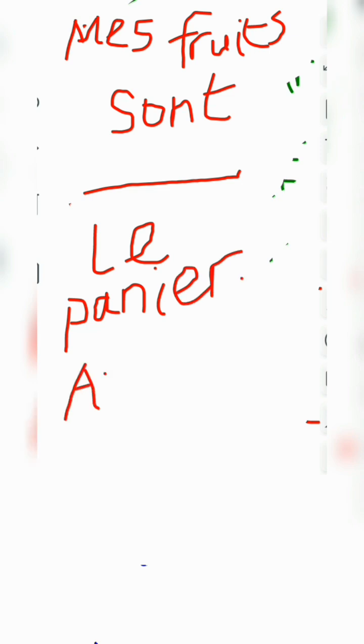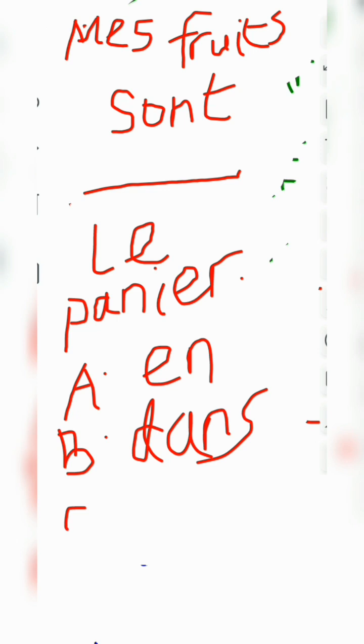So question 2 goes like this. Mes fruits sont dash le panier. Is it A, en, B, dans, C, a, or D, o?